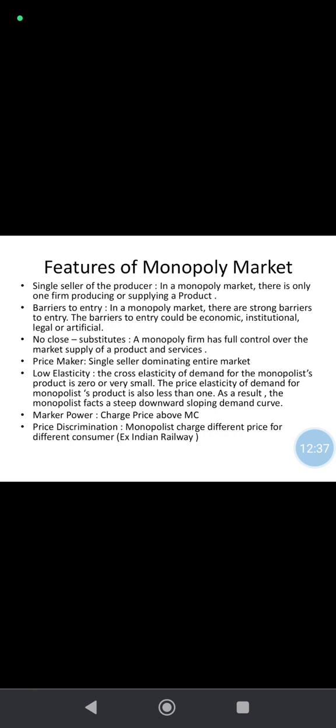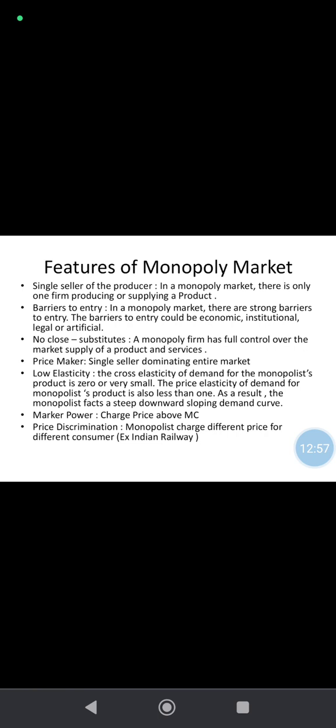And here, compared to monopolistic competition, elasticity is low. Price elasticity of demand is low, which is between 0 and 1. Elasticity is below unitary elastic, so less than 1.